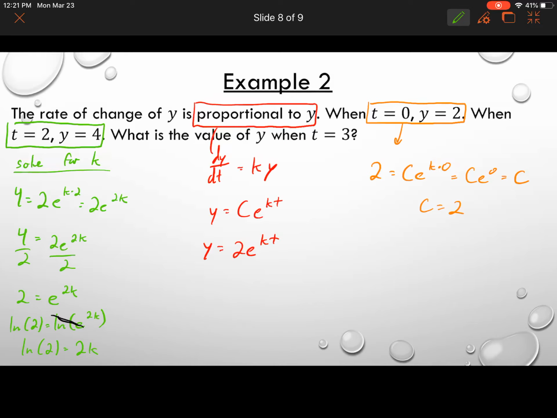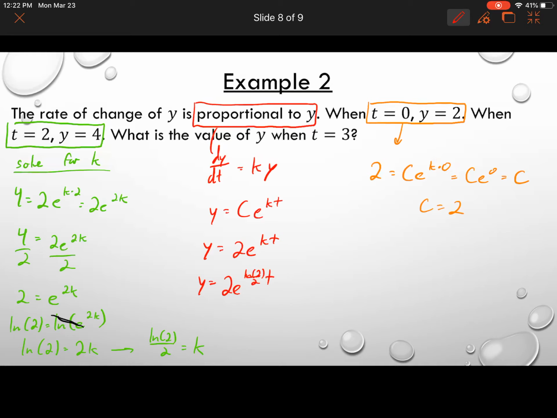So that means that k, if we divide both sides by 2, k is equal to ln of 2 divided by 2. So that's our k value. So we found what k is equal to, so that means our new equation is y equals 2e to the power of ln of 2 over 2 times t.